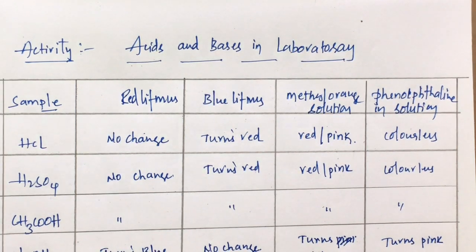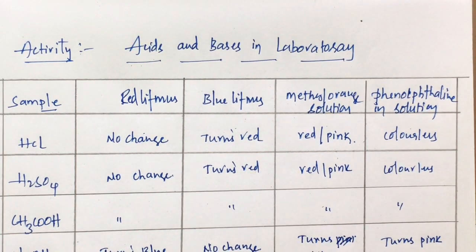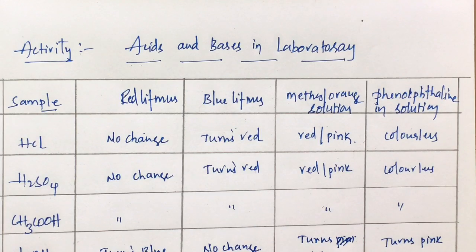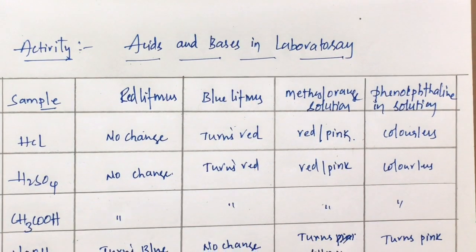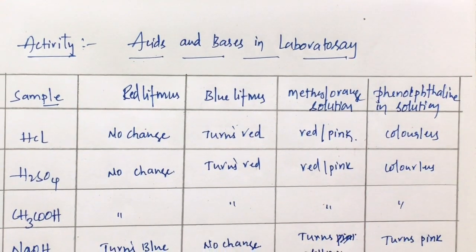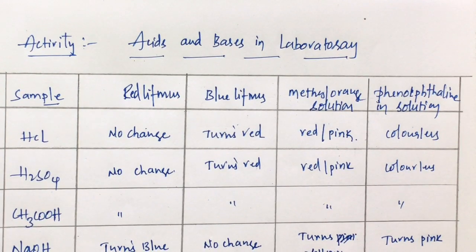The substances which turn blue litmus to red, phenolphthalein to colorless, and methyl orange to red or pink, are acidic in nature. So this is how we identify the nature of substances as acids and bases in the laboratory with the help of indicators.